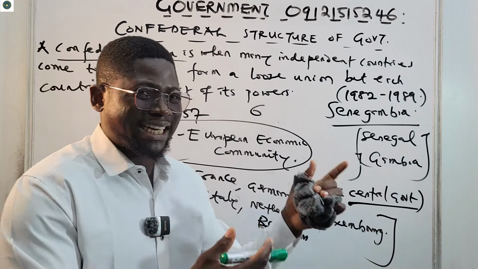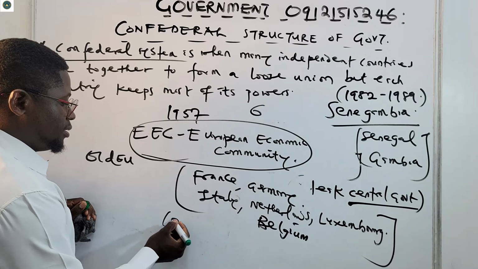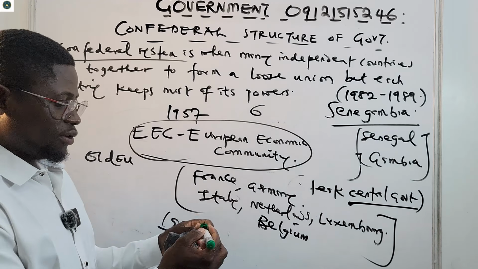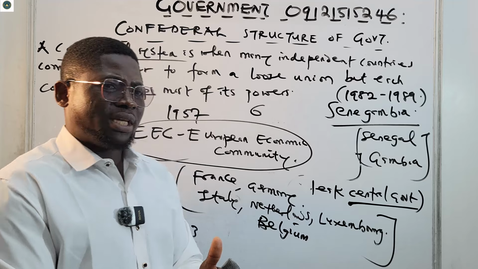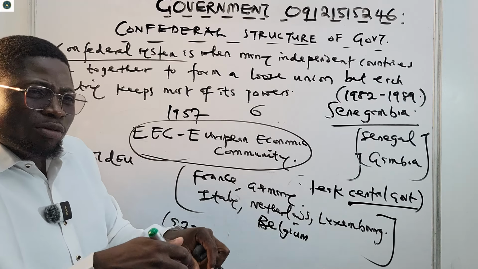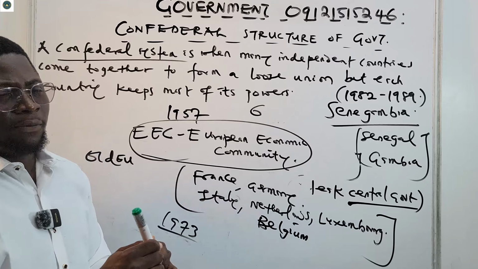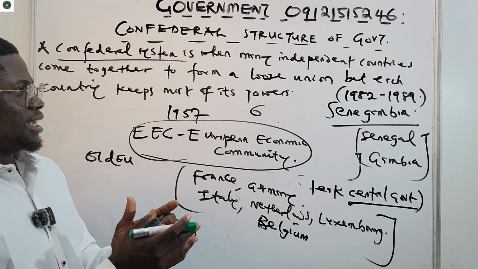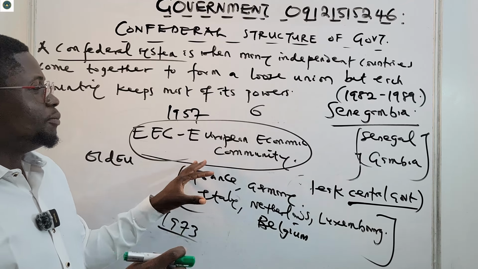Other countries joined in subsequent years, and that formed the European Union we have today, coming together for economic purposes.